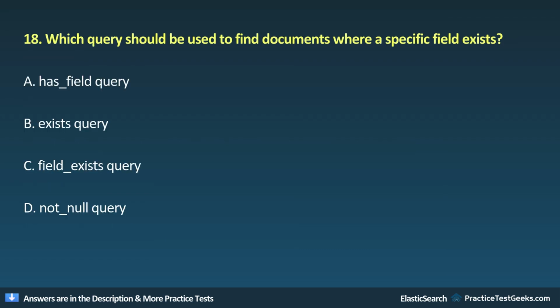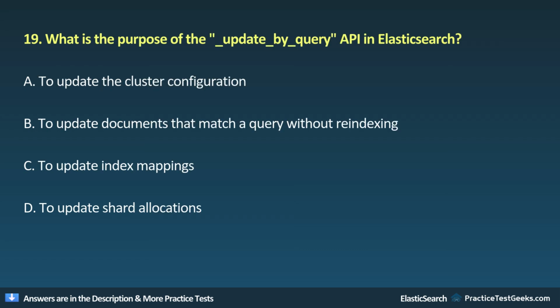18. Which query should be used to find documents where a specific field exists? A. Has field query. B. Exists query. C. Field exists query. D. Not null query. 19. What is the purpose of the _update_by_query API in Elasticsearch?